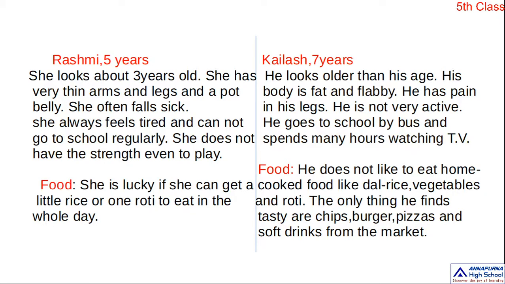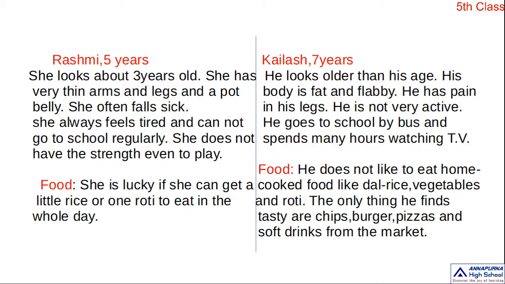He is not very active. He goes to school by bus and spends many hours watching TV. That means he didn't go anywhere, he just sits watching TV. He does not take any interest in playing games. Okay, children, so this is his problem.